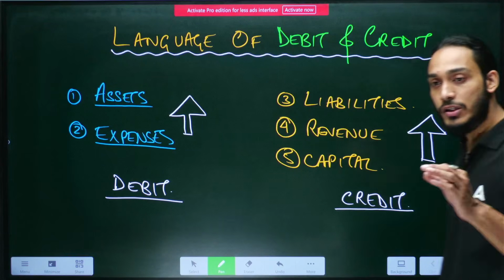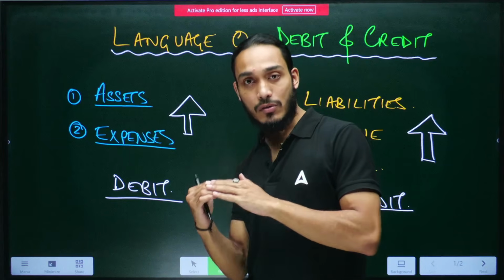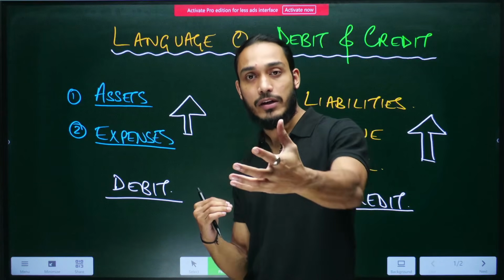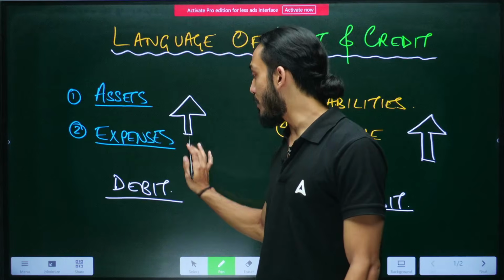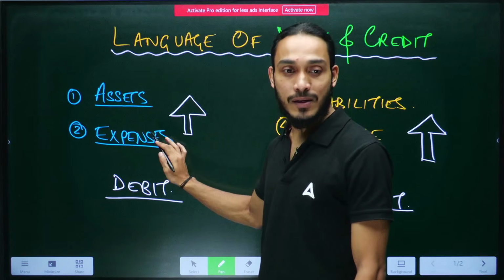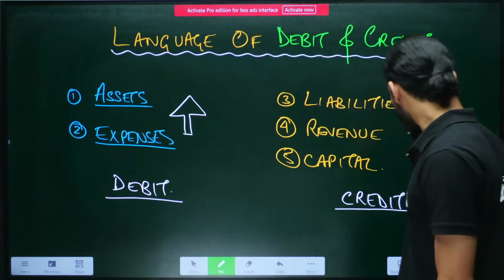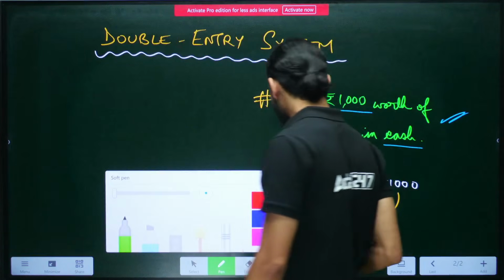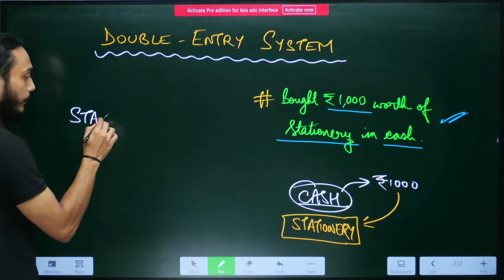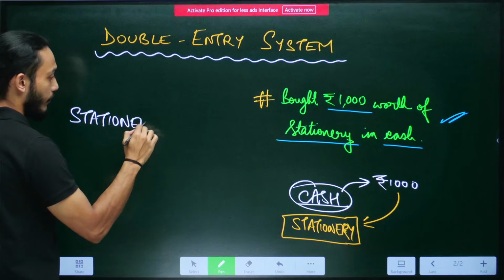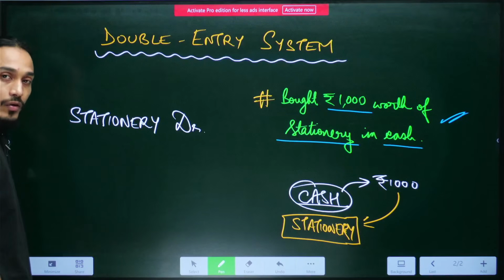See, stationery, which is an expense, the amount went up, right? Earlier, there was 1000 rupees less of stationery in the business. Now that it has bought 1000 rupees of stationery, the amount of stationery has gone up. The expense has gone up. And expenses are a debit item. Whenever they increase, we debit it, right? So the expense we have made is stationery. So I can write it as stationery DR. DR means debit. All right.